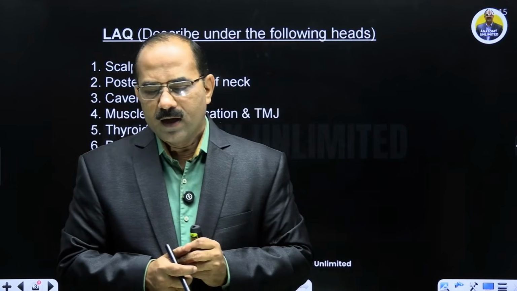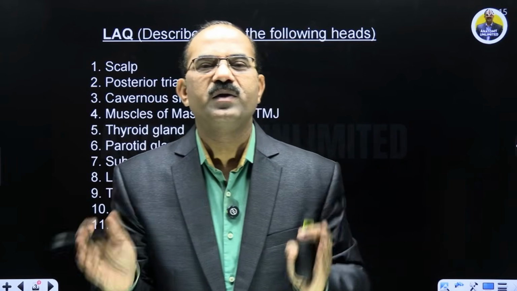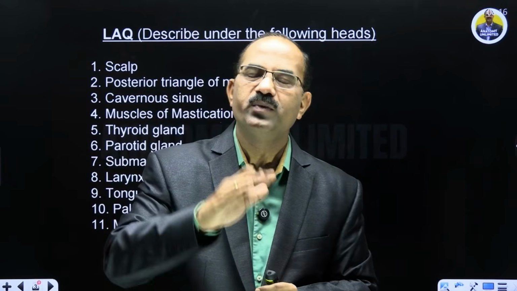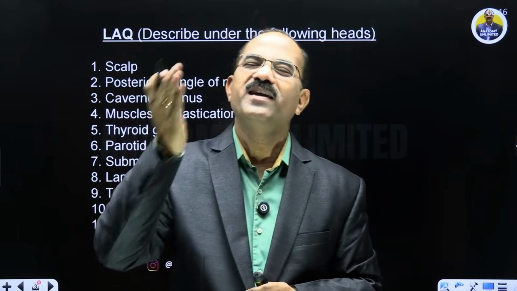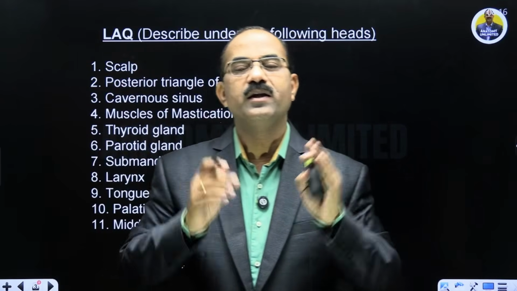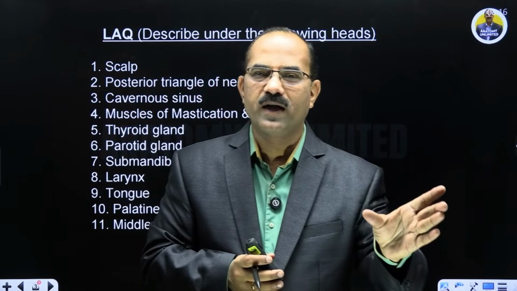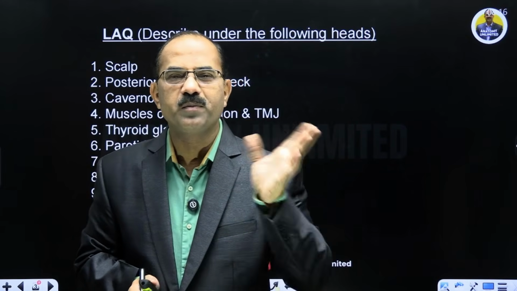Fine. Then you have to write about the relations of the parotid gland, the contents of the parotid gland, superficial to deep: the facial nerve, the retromandibular vein, and the external carotid artery. हाँ, वो लिखना है आपको. Fine. Then you have to write the nerve supply of the parotid gland. This is asked as a short note also. ये short note भी पूछता है, nerve supply of parotid gland.